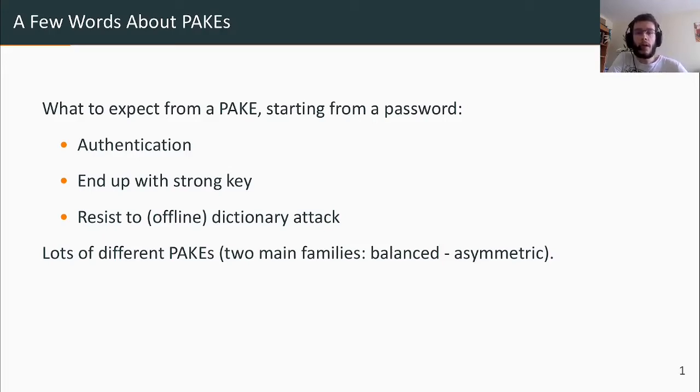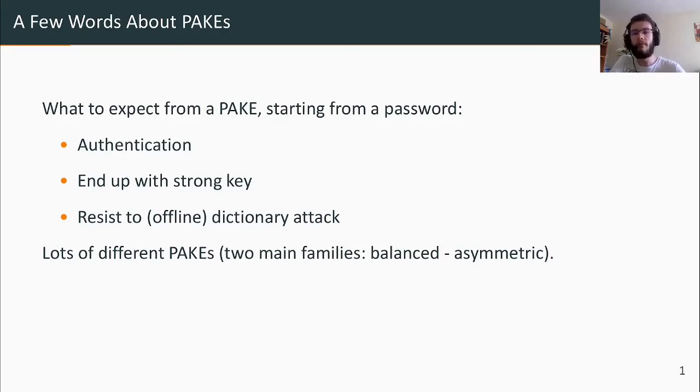They are an interactive protocol aiming to combine the key exchange and the authentication parts of a protocol. The knowledge of the password will be used to authenticate the user, and from this low entropy secret, both parties will end up sharing some strong cryptographic material. Of course, as we are dealing with low entropy passwords, they have to protect against dictionary attacks, namely offline dictionary attacks. And there are a lot of different PAKEs, but we can distinguish two main families.